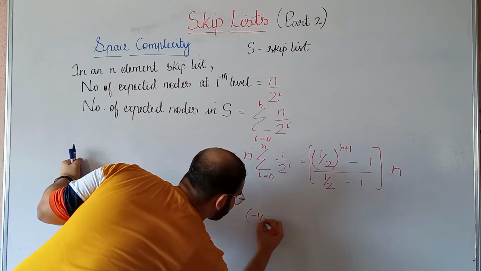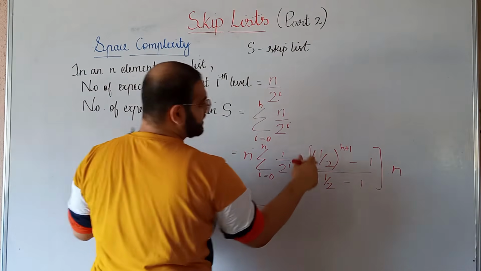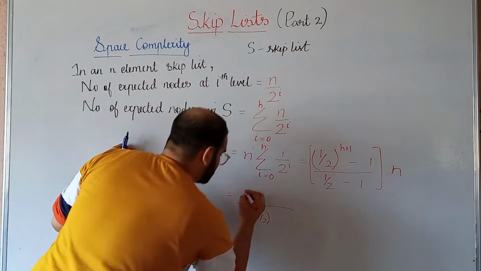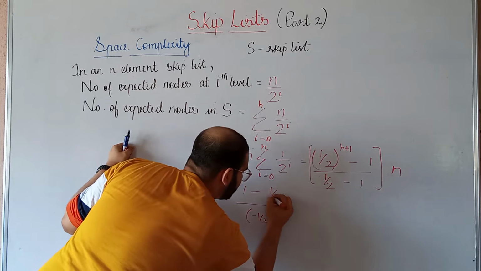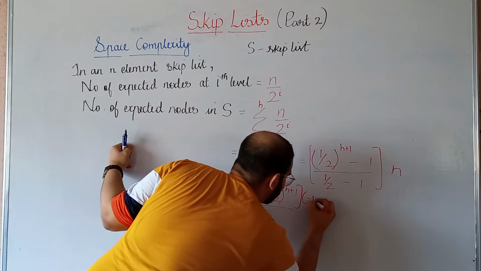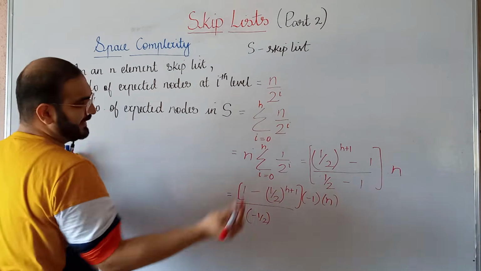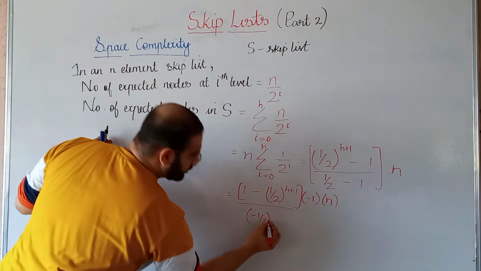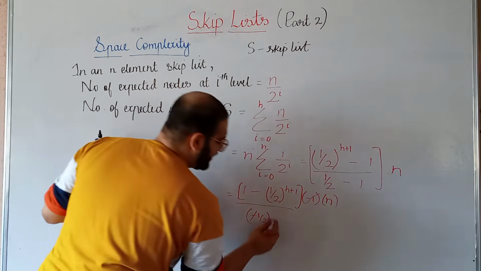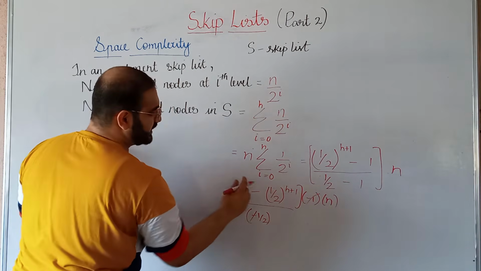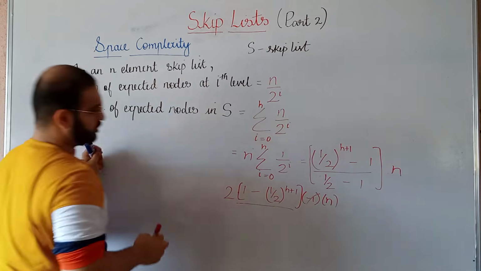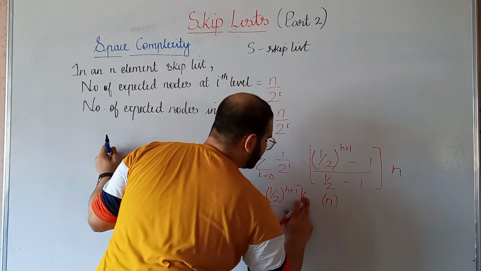In the denominator, we are getting a minus half. And what we will do over here is multiply the entire numerator with minus 1. So we can write it in this way: 1 minus (1 by 2) raised to h plus 1, and minus 1. And again we have got an n over here. So what we can do is cut these two minus 1s, and we can bring this 2 from here to the numerator. We can bring this 2 over here. And this minus 1 is also cut.